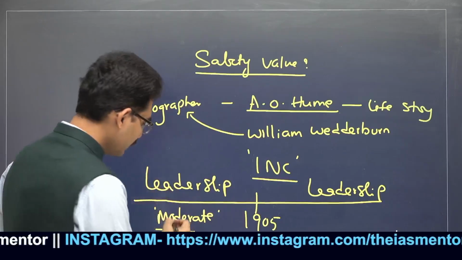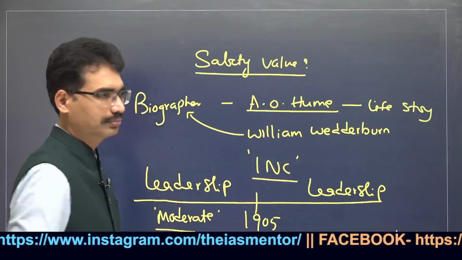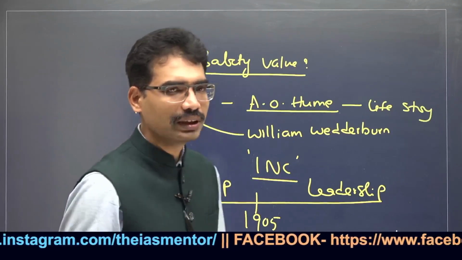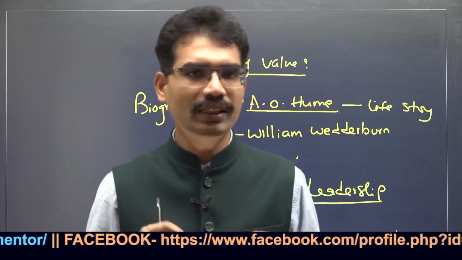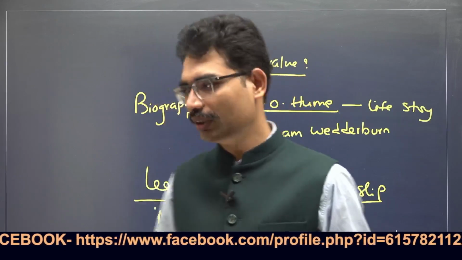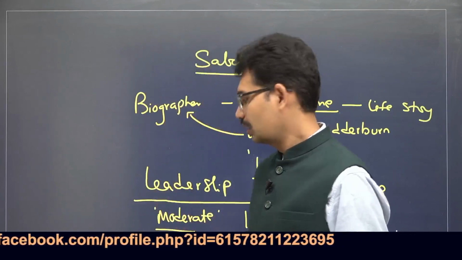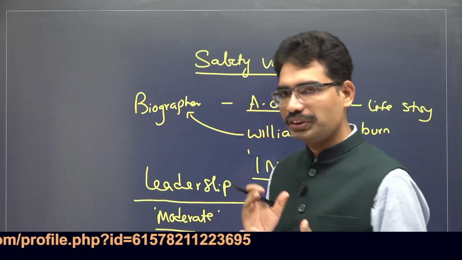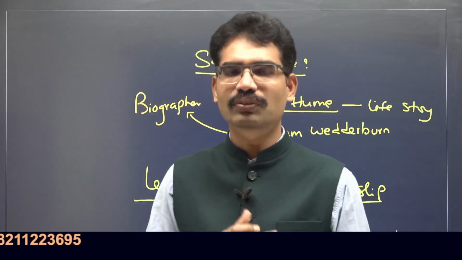Moderate means they believed in the British providential theory. Providential theory means the British were continuously propagating the idea that they are here for the betterment of India. These leaders believed that theory, that British administration in India is good for India because Indians were ignorant.